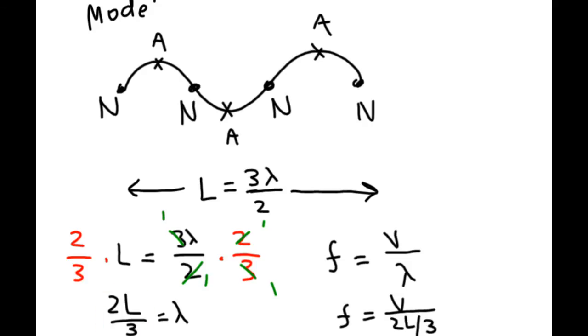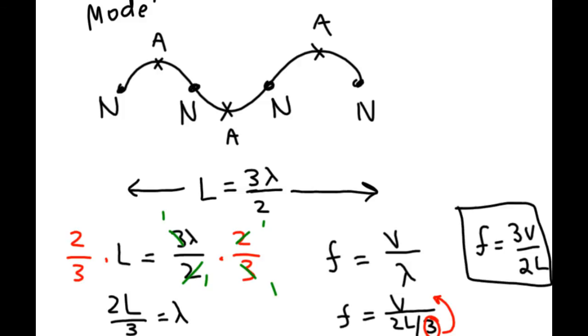This is a fraction in the denominator, and the fraction in the denominator comes back up to the numerator. So my final form is F equals 3V over 2L. And that is a box-worthy equation.